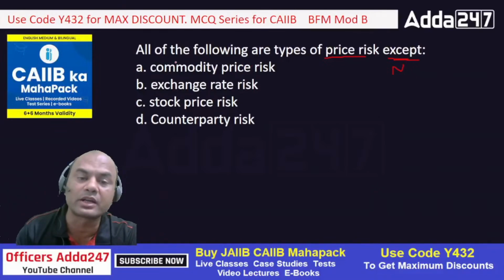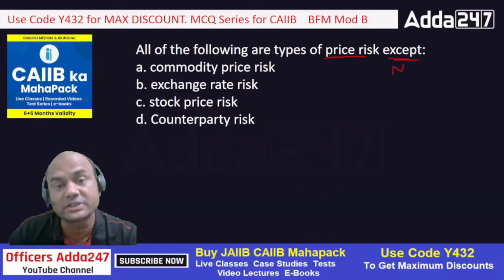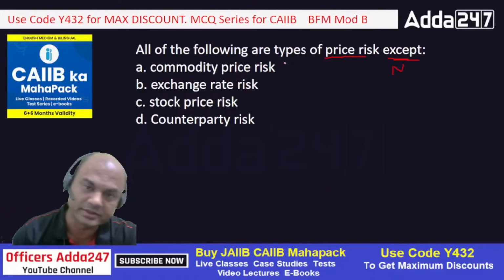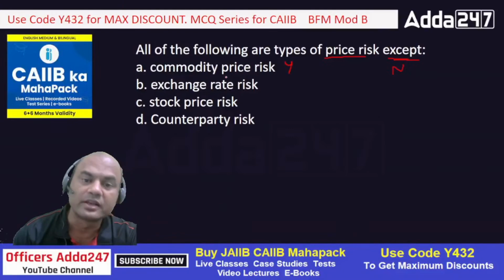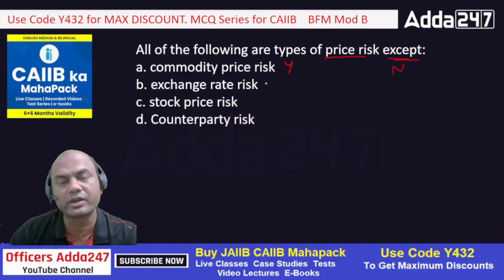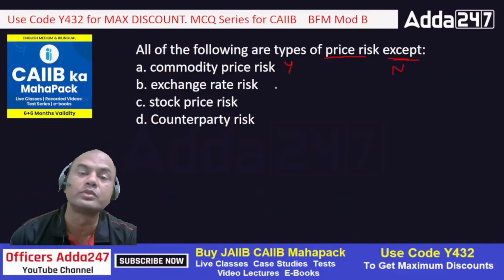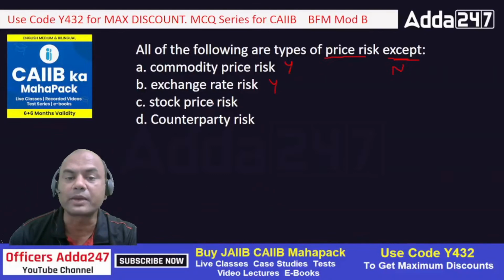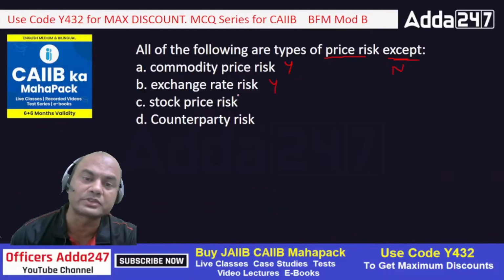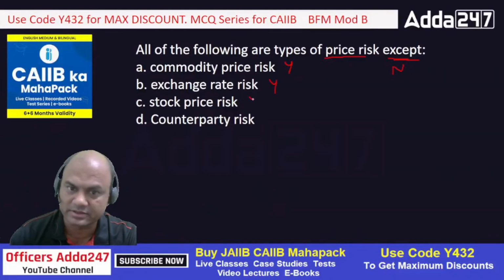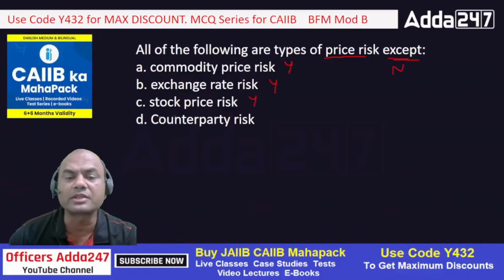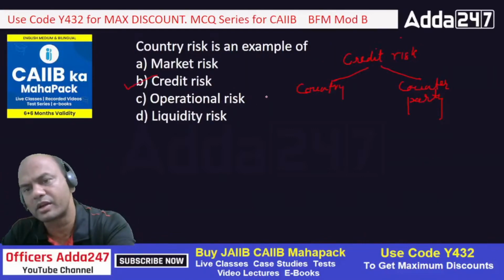Will I be affected if the commodity prices move against me? Yes. So it is a type of price risk. Exchange rate risk, will I be affected if my exchange rate moves against me? If dollar rates move up, will I be affected? Yes. Stock price risk, will I be affected if the stock price goes up or down? Yes. Counterparty risk means what? Just now I gave you, right? See this.